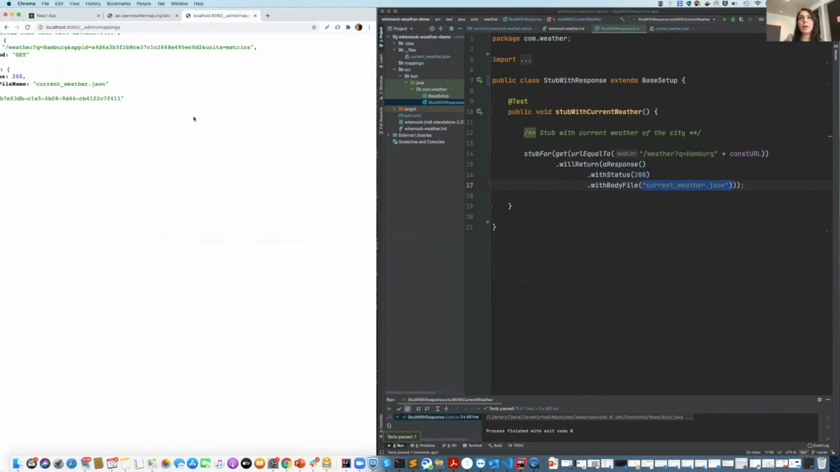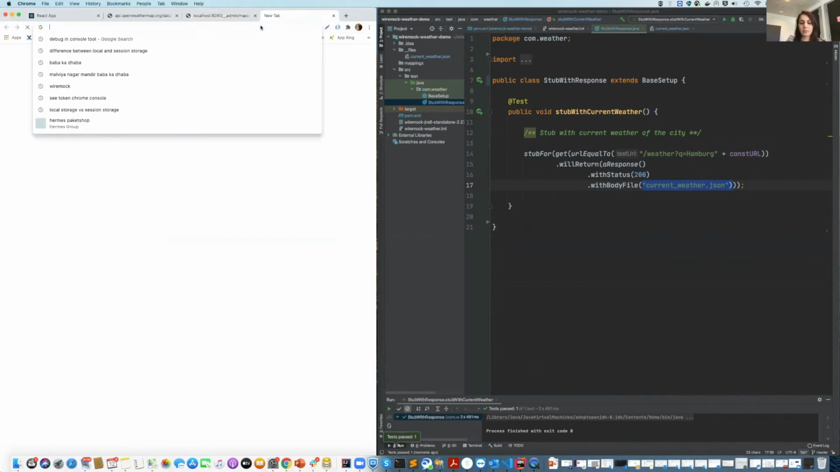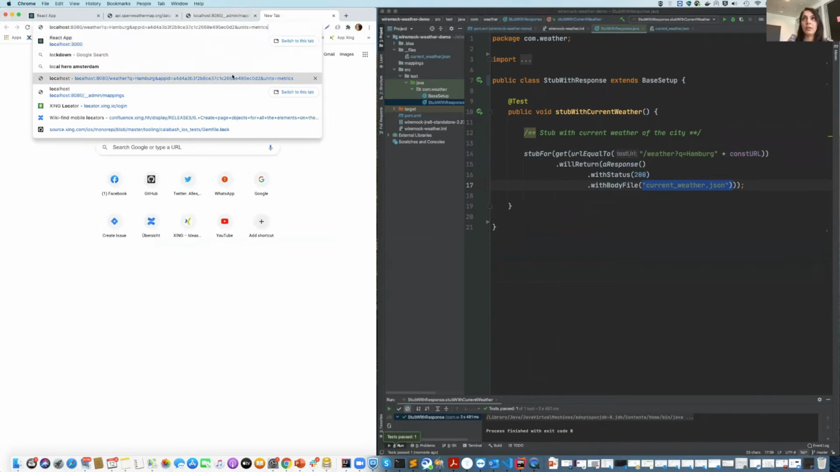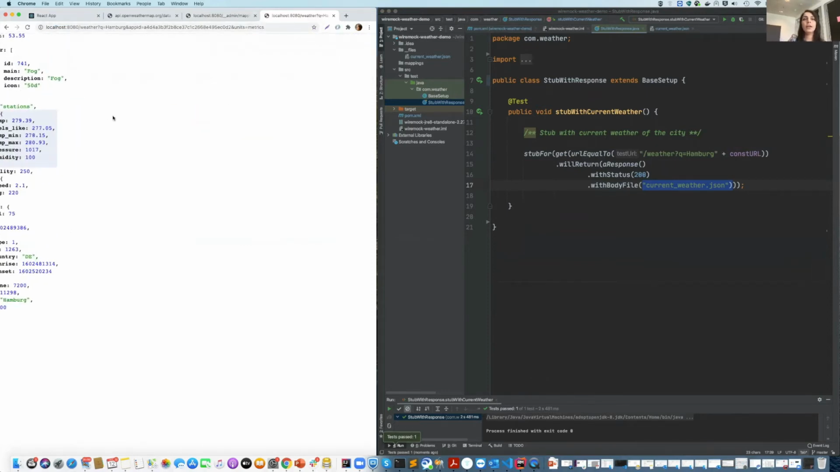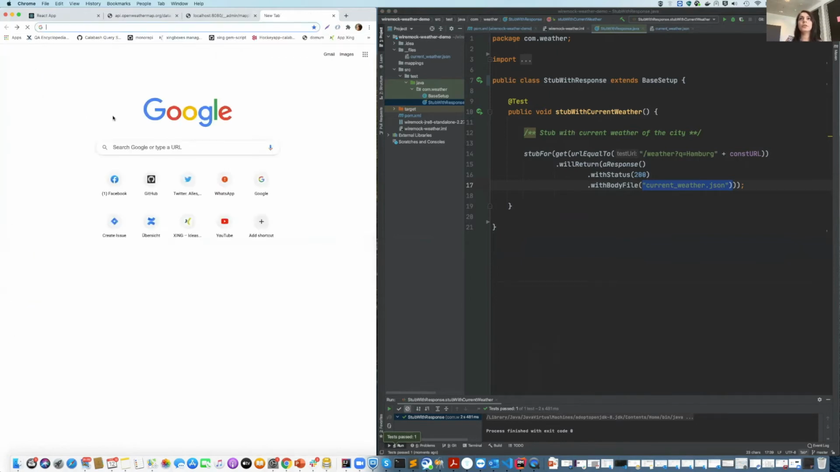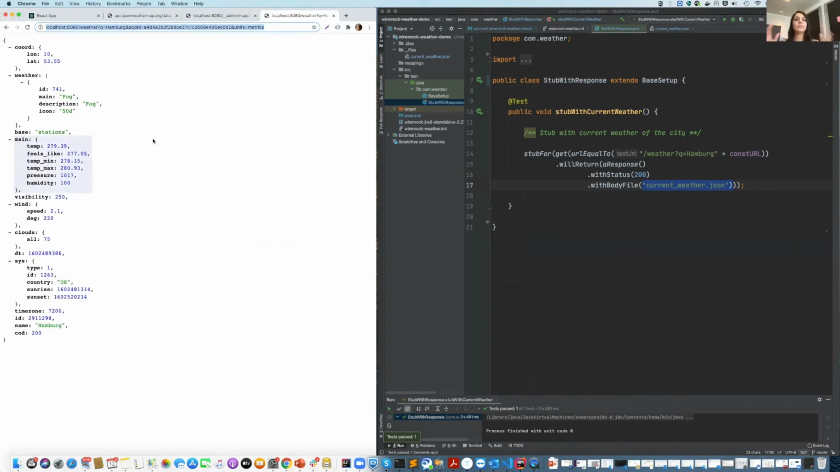we can see on the mappings now that there is a mapping for this weather endpoint. And now let's check here if the endpoint mapping was successful. So we can see here now that yes, this endpoint has a successful stubbing.